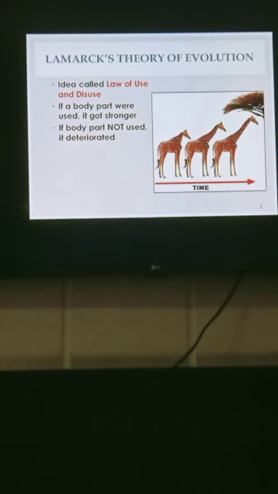A few examples you can see even in your book are aquatic birds and flightless birds, and the major example is the horse, where the ancestors of the modern horse used to live in areas with soft ground and were short-legged with a larger number of functional digits. They gradually took to living in an area with dry ground. This change in habitat was accompanied by an increase in the length of legs and a decrease in functional digits for fast running over hard ground. So these were some